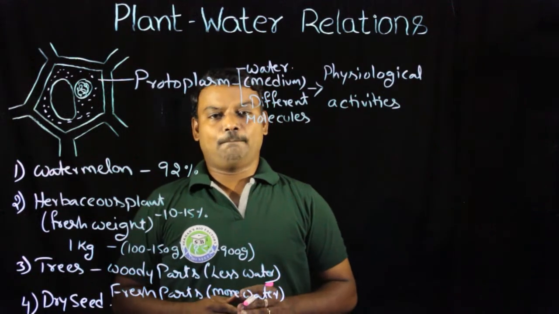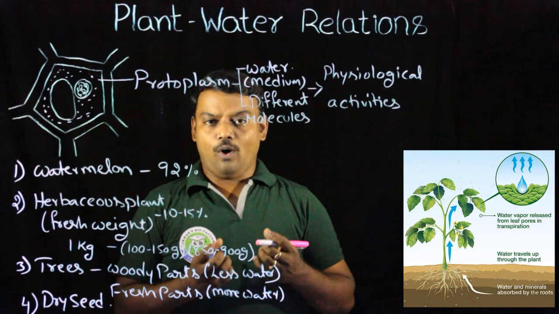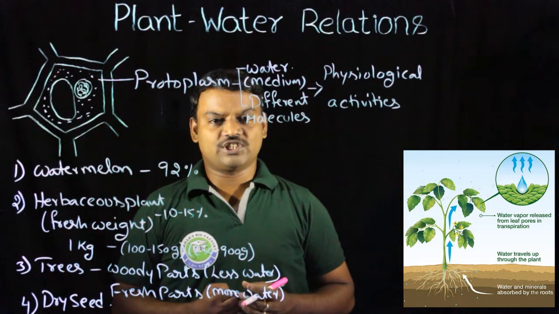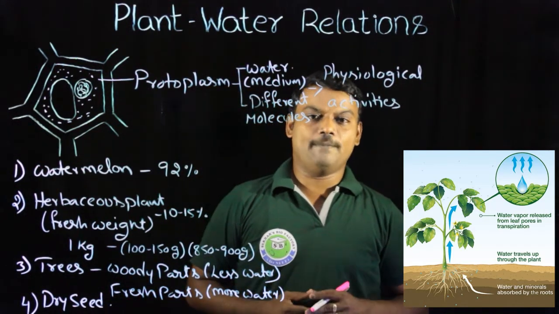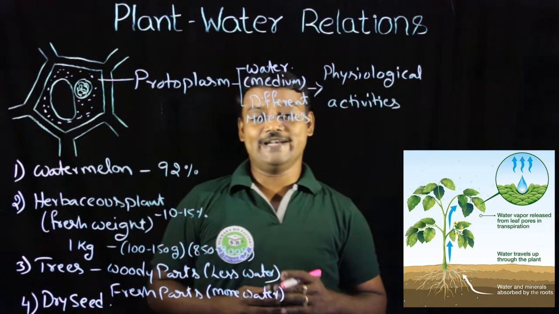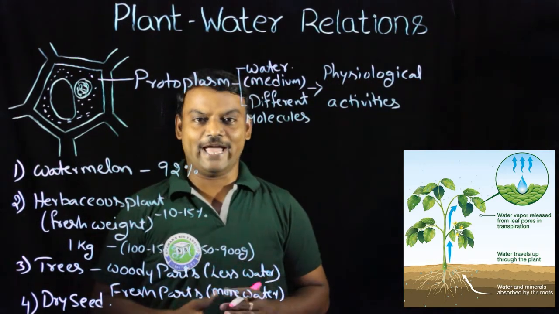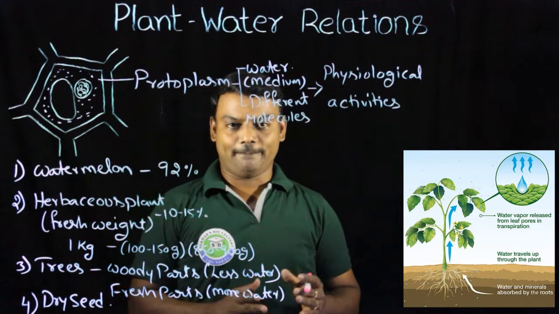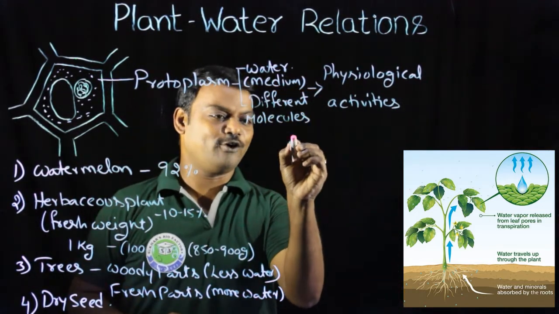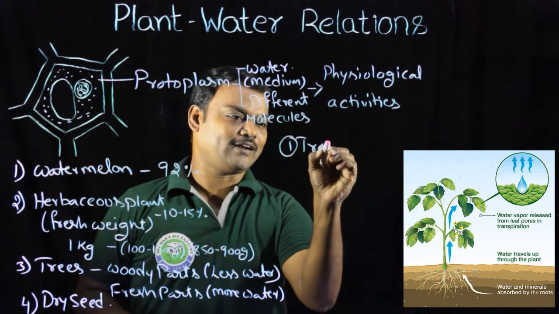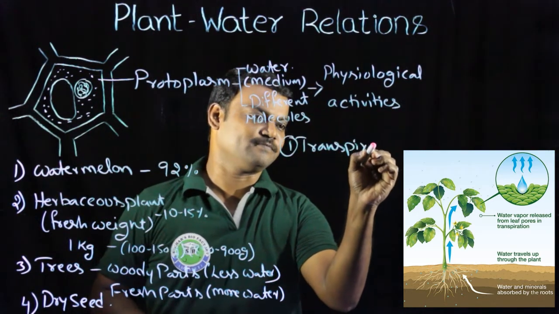But plants absorb water from the soil with the help of the root system. A large quantity of this absorbed water is again lost to the surrounding environment in the form of vapors through a process referred to as transpiration.